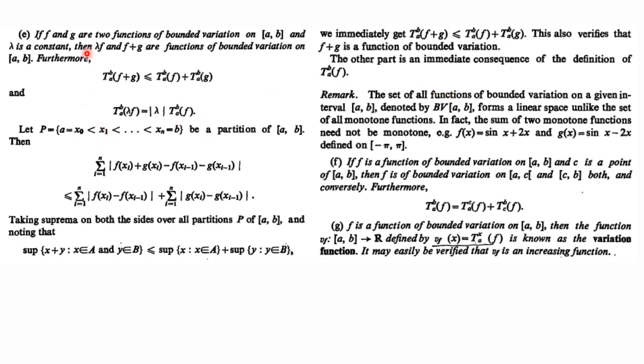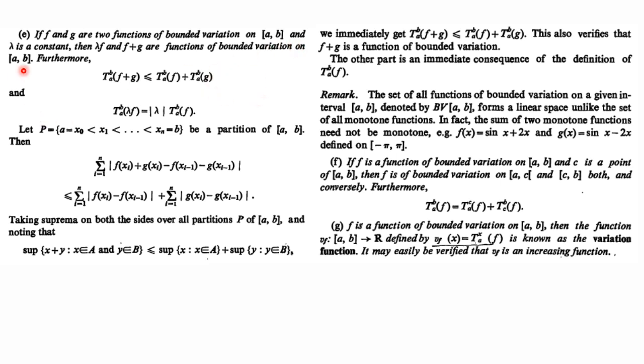Now just see the next observation. This says if f and g are two functions of bounded variation on the closed interval AB and lambda is any constant, then lambda times f and f plus g both are functions of bounded variation on the closed interval AB, right? Means whenever you have two functions which are of bounded variation, then their sum and scalar multiple of the function also satisfy the same property, that they are functions of bounded variation.